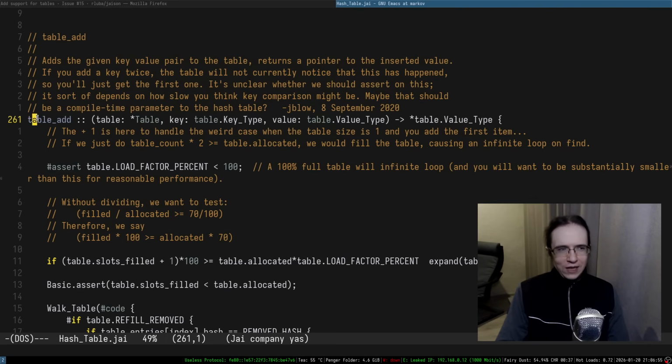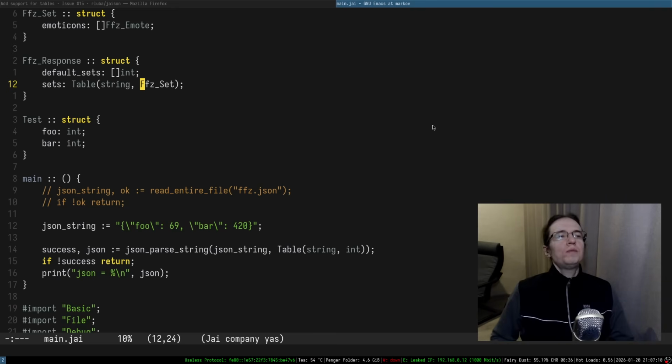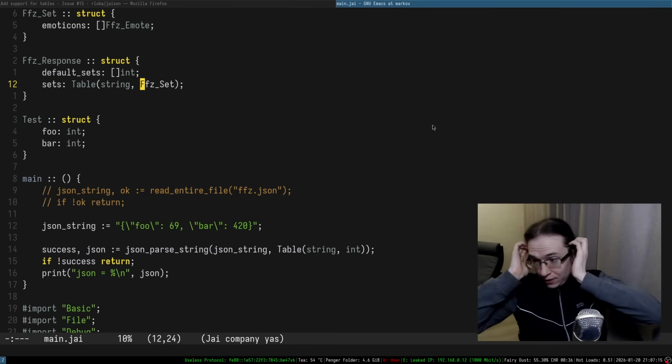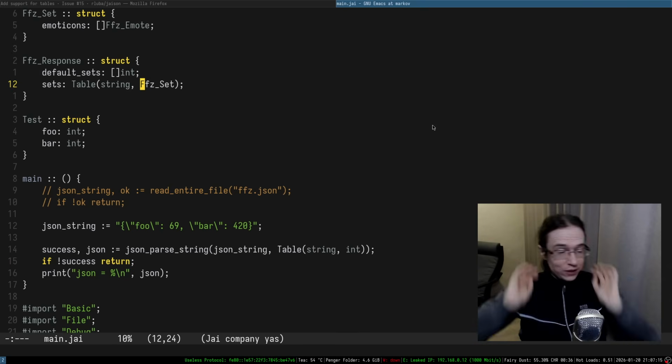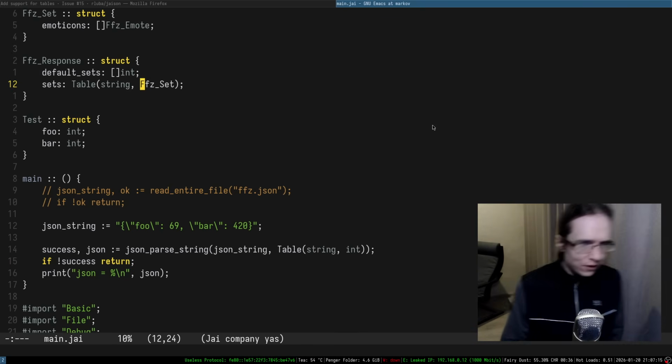You need to dynamically generate this table add for different kinds of types and whatnot. So I'm not really sure how to do that. It will be interesting, but okay, let's just implement the thing as pointers, right? I think that's going to be fair.